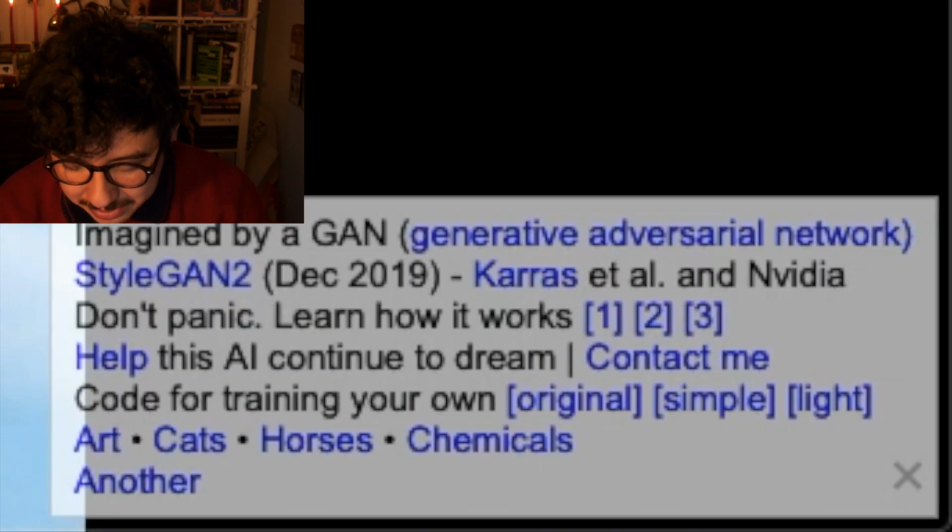Plot twist though, this person does not exist. They are not a real person. But they look very real, as you can see. It's a very HD image with a gross ear. And it's basically just a picture of a person. And now this person was made by a GAN, or, as you can see, I'm trying to read the bottom, Generative Adversarial Network.